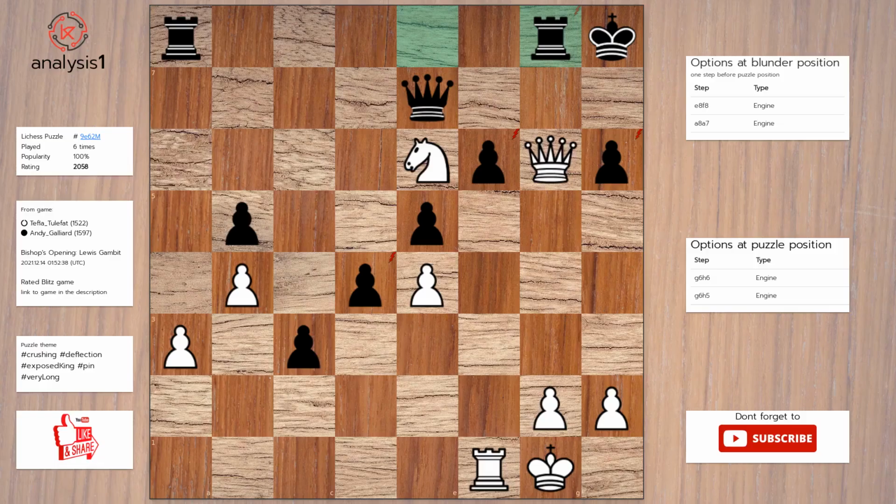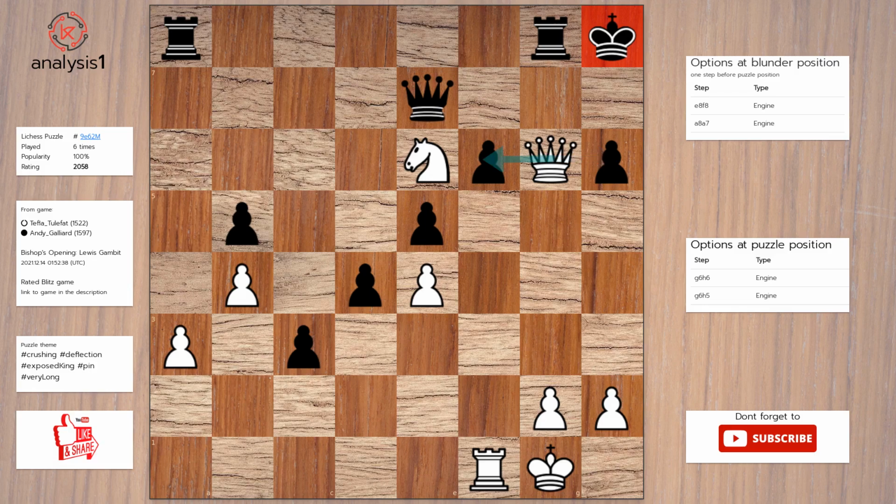Let's continue. Puzzle position vulnerabilities are: knight takes pawn. Queen takes rook, check. Queen takes pawn, check. Queen takes pawn, check. Rook takes pawn. Let us look at checks in puzzle position. Queen to g7, check. Queen takes rook, check. Queen to h7, check. Queen takes pawn, check.